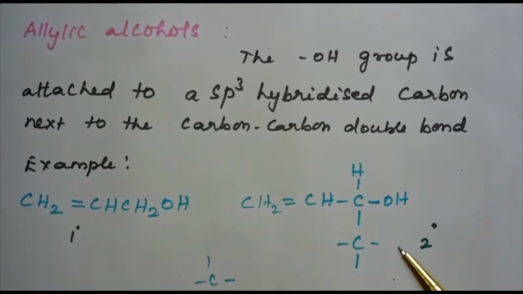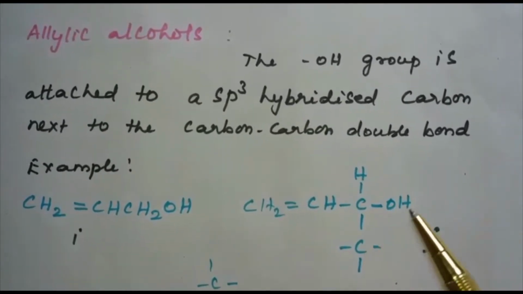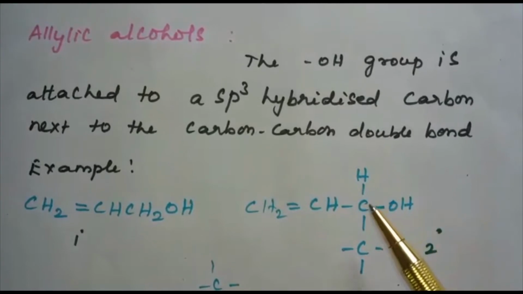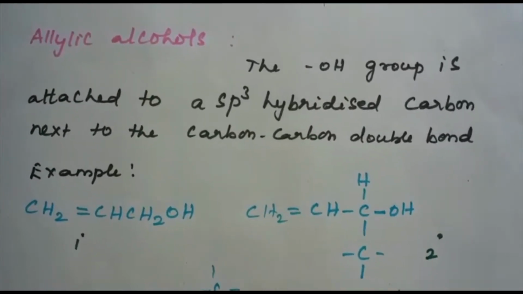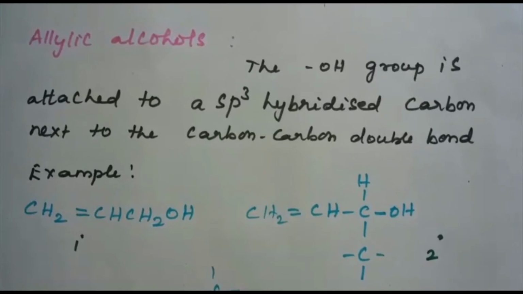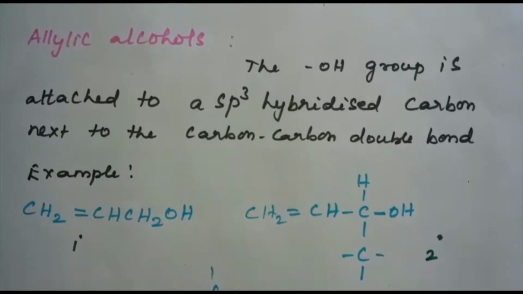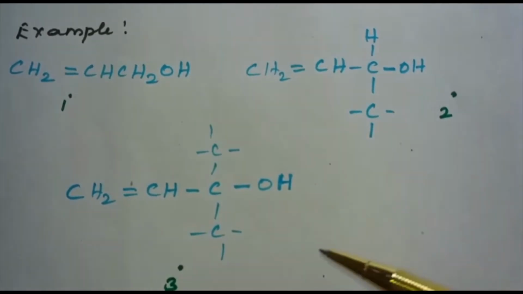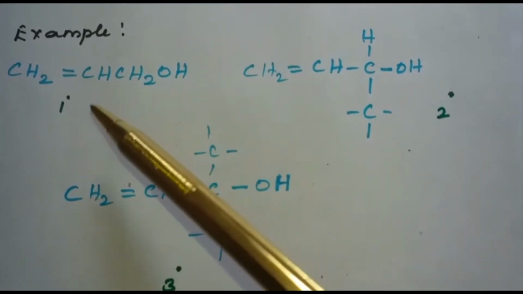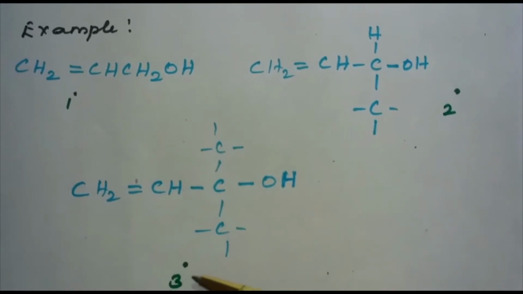And this is an example of a secondary allylic alcohol, where the OH group is attached to the secondary carbon which is next to the carbon-carbon double bond. Let us see the tertiary allylic alcohol also. These are the examples of allylic alcohols, which are classified into primary, secondary and then tertiary.